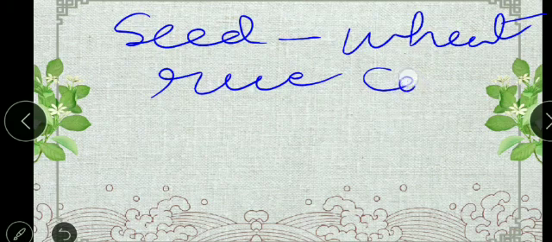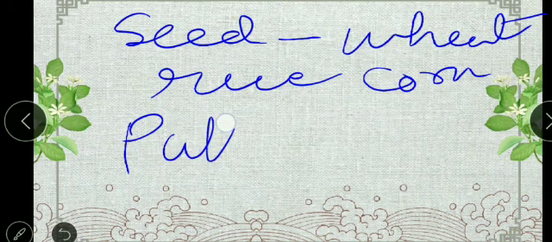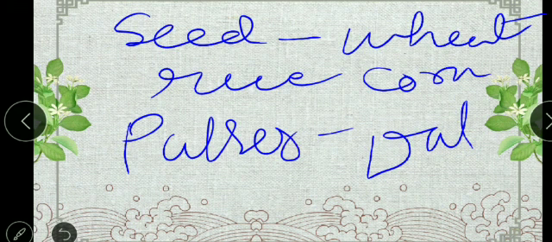We make chapati from wheat and corn, and idli, dosa, etc. from rice. Pulses are also a form of seed. Pulses means dal that we often take in lunch and dinner, made up of seeds of particular plants. We boil and eat.